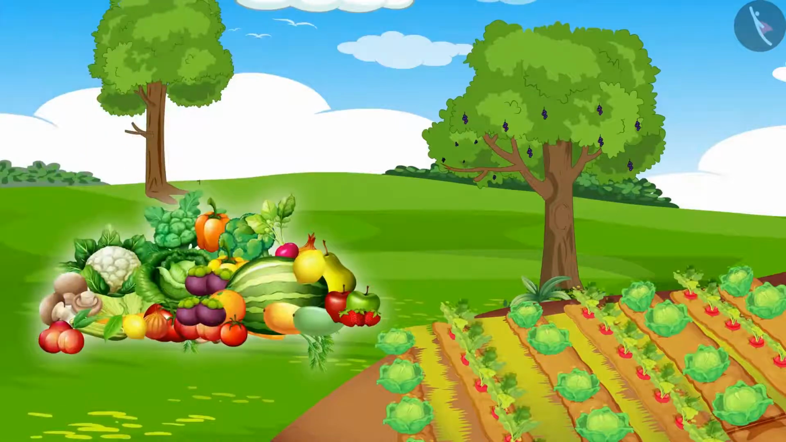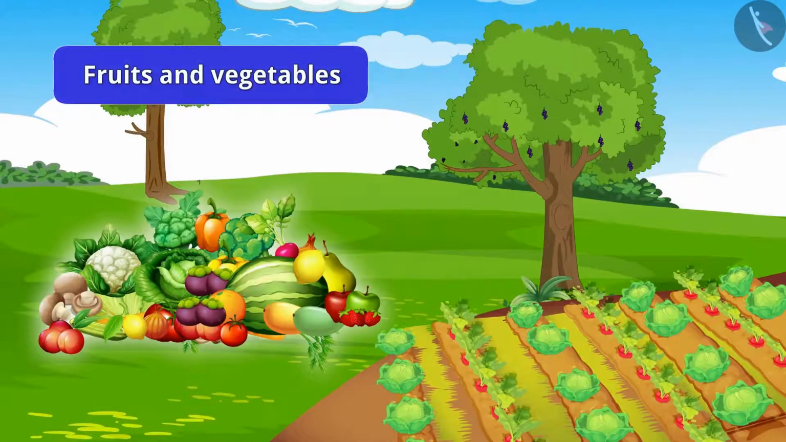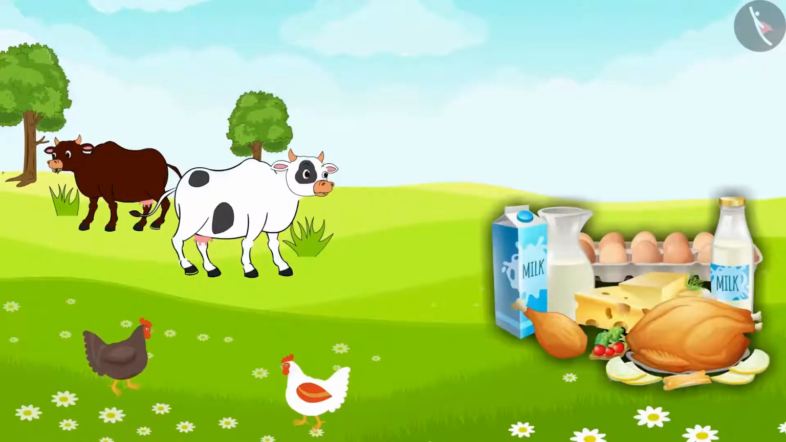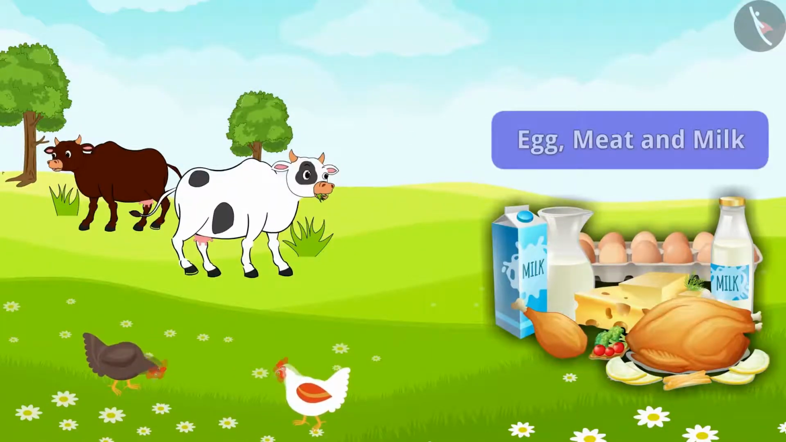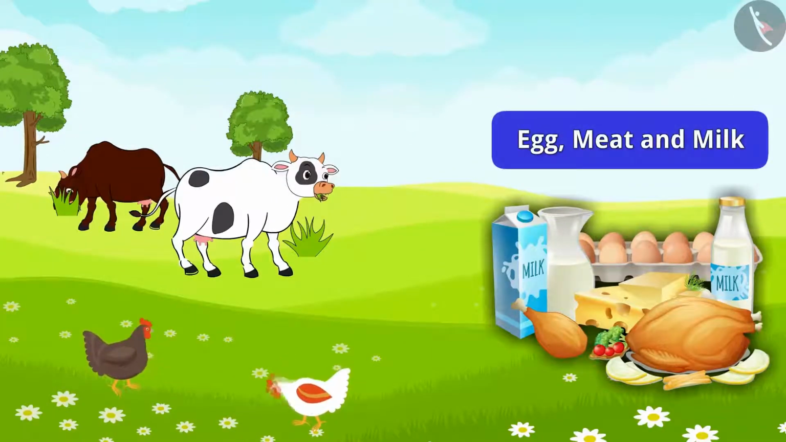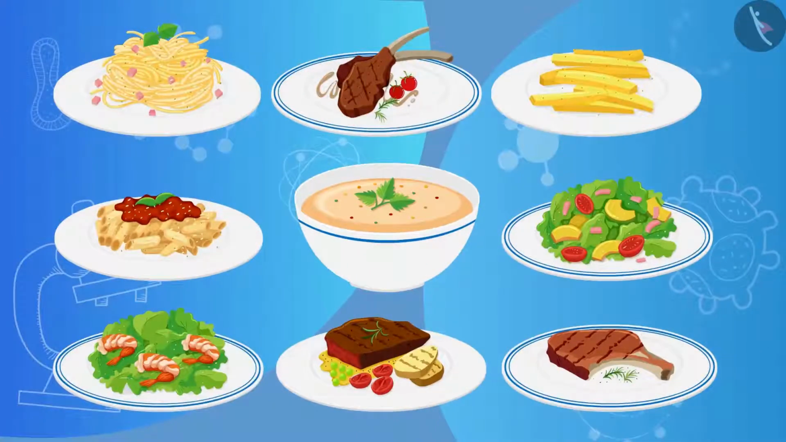So, what do we get from trees? We get fruits and vegetables. And what do we get from animals? Animals provide eggs, meat, and milk. And by combining all these, we prepare different varieties of food.